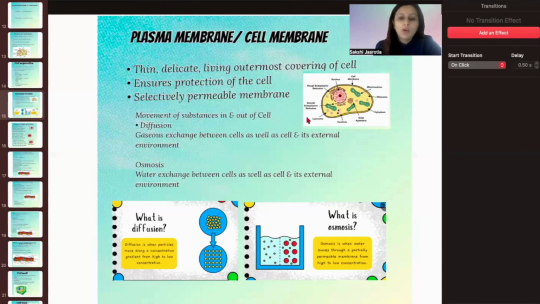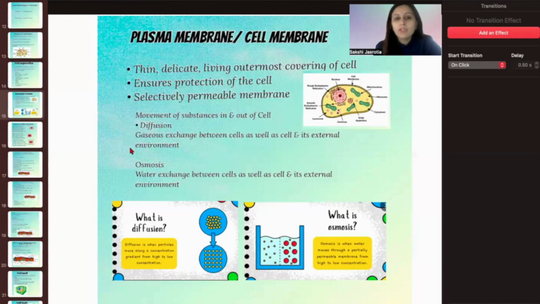Okay, so अब हमें पता है कि ये selectively permeable है, पर इसमें से exchange of substances can happen. But what are the two ways in which it can happen? It can happen by diffusion or the process of osmosis. अब diffusion क्या होता है? Diffusion is a gaseous exchange between the cell as well as its external environment.